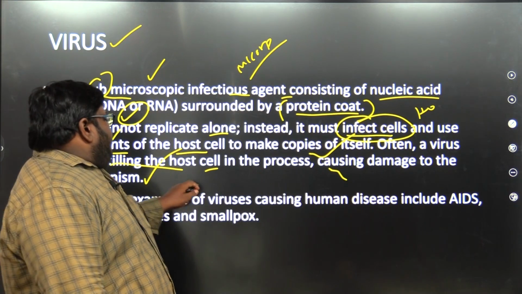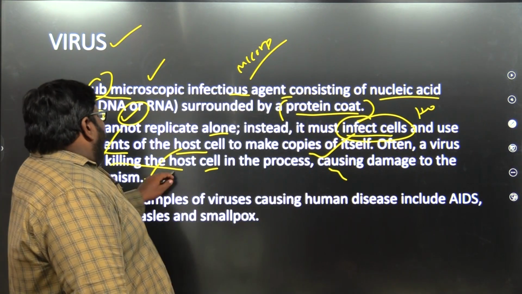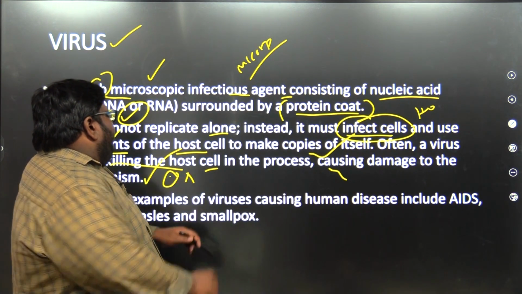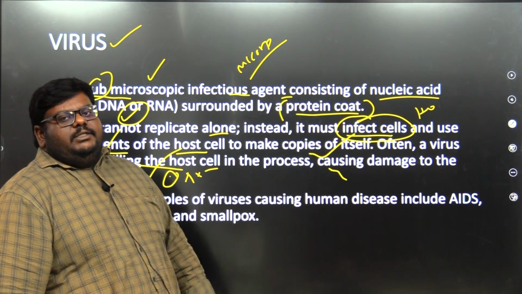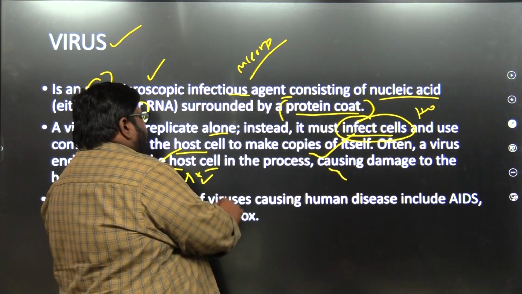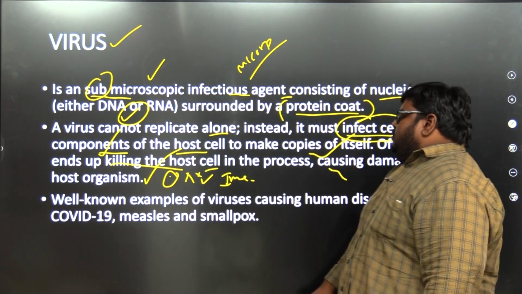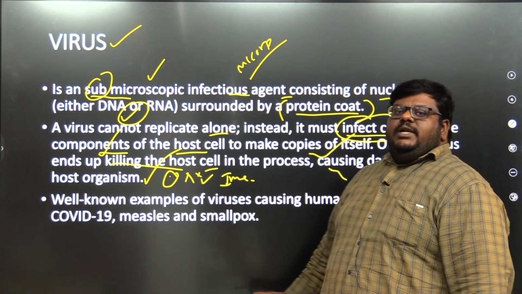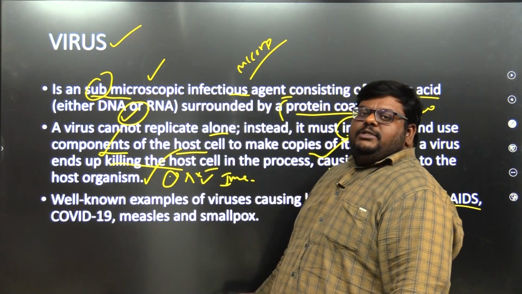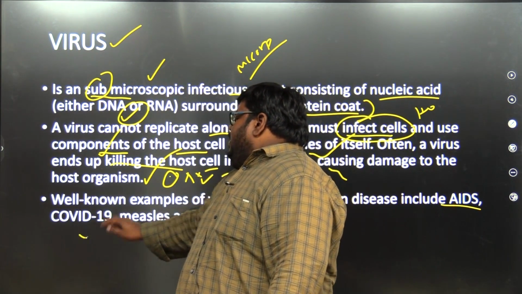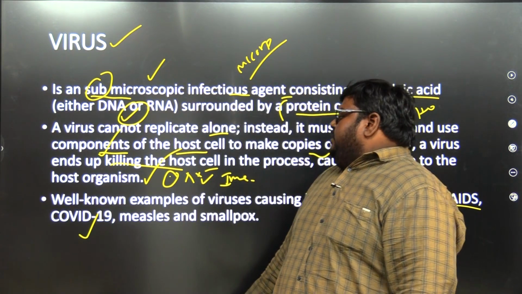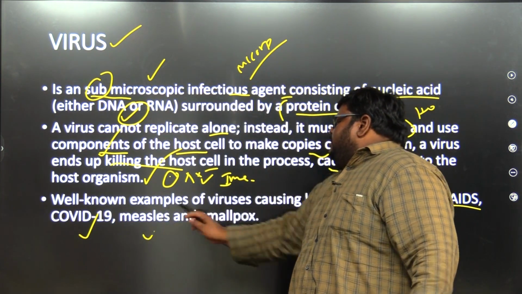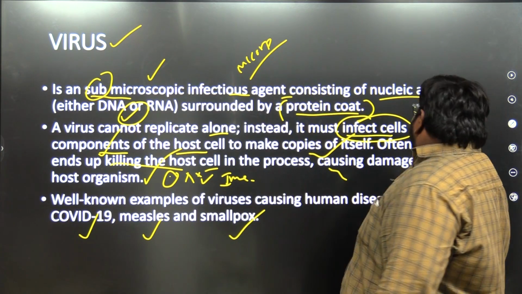If it infects a human, his cells will get infected and it will kill the cells in the human body. If it affects an animal, it will kill the cells in the animal body and cause infection, and its immunity gets decreased. Well-known examples of viruses causing human diseases include, we all know, HIV AIDS. It has only treatment, but eventually by immune suppression the patient will die. We have seen COVID-19, because of immune suppression and respiratory issues, other issues, people have died. And we have also seen measles and smallpox. These are all virus-causing diseases.